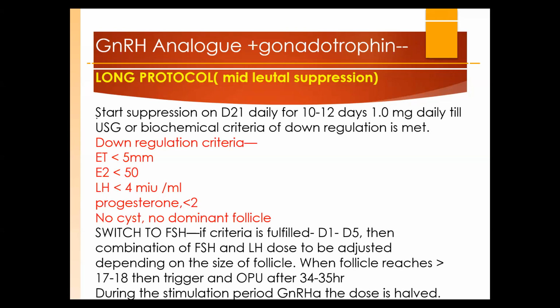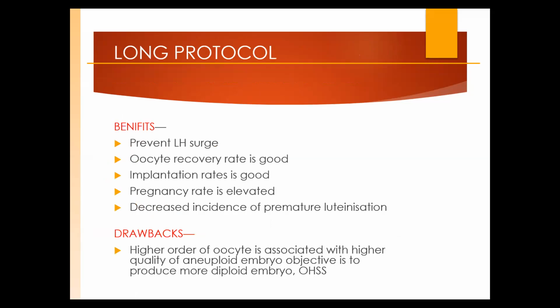The minus point is that it needs longer duration. Everybody is in a hurry. In the previous cycle, and then stimulation. And when the patient is down regulated, we need a large amount of gonadotropin, so cost is going to be affected. And the second thing is that when we are down regulating, we lose the control of the follicles. बहुत ज़्यादा follicles बन जाते हैं कभी कभार. So when the number is increased, aneuploidy is there. And again, when the aneuploidy is there, the results are poor.